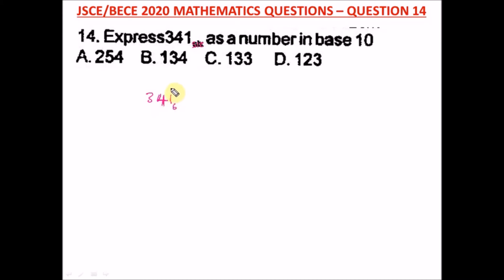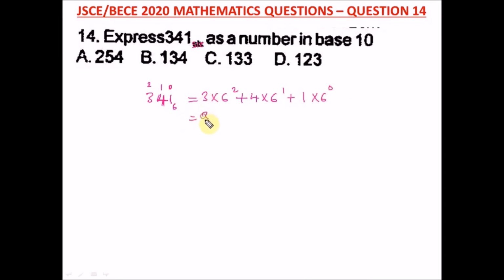So the first thing is you have to get the powers of your 6. You number from your last digit on the right. You say 0, 1, and 2. So for this we have 3 times 6 raised to the power 2, that's the power that your base will be raised to, plus 4 times 6 raised to the power 1, then plus 1 times 6 raised to the power 0.